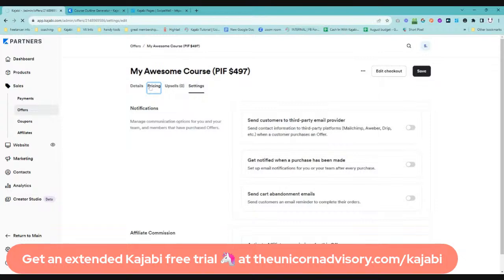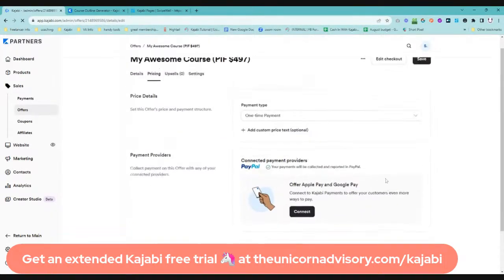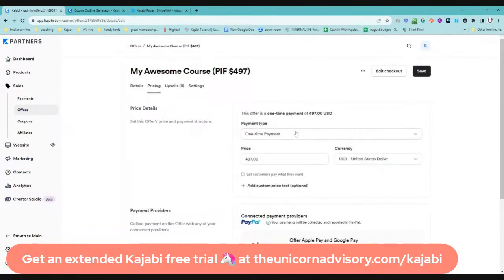And then also with your checkouts and your offers, there are other settings that you can do, such as choosing the type of payment. You can have a single payment, you can have multiple payments, such as if you wanted to do a payment plan, you can have ongoing subscriptions, or you can even have free. And there is a new option, which is pretty cool, which is let customers pay what they want. And you can set the minimum price for that.